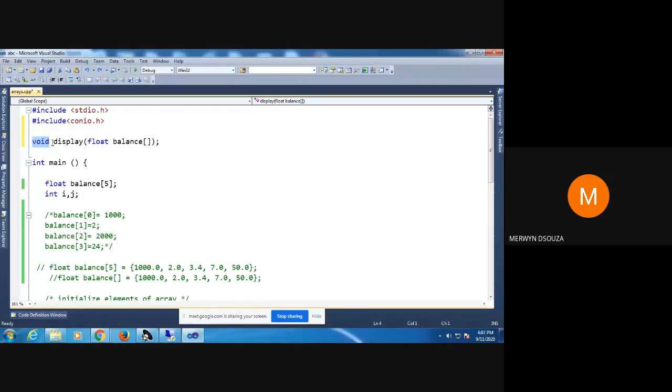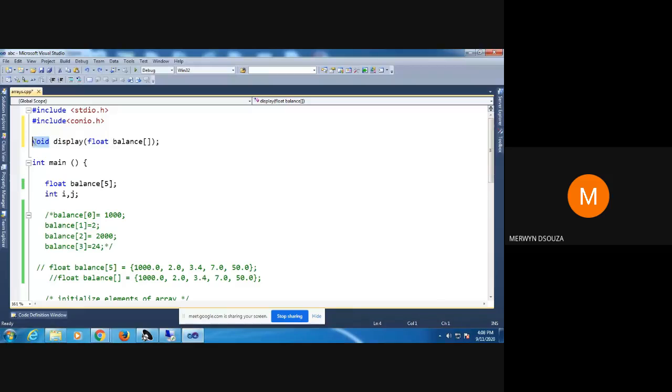I told you last time why we put void here. Why have I put void here? What could be the meaning of void here? So there's no return type. That means this function will not be returning any value back to the main function. I'm not doing any work in the function that will return a value back to the main function.